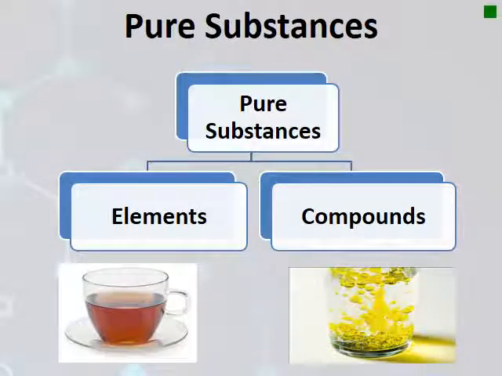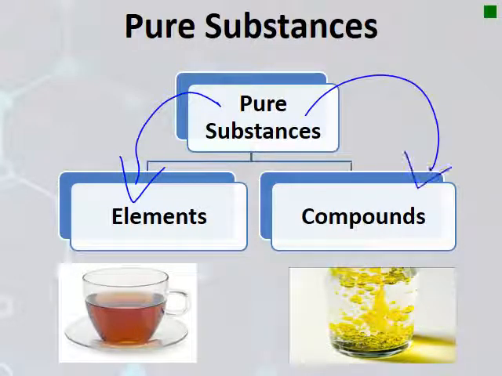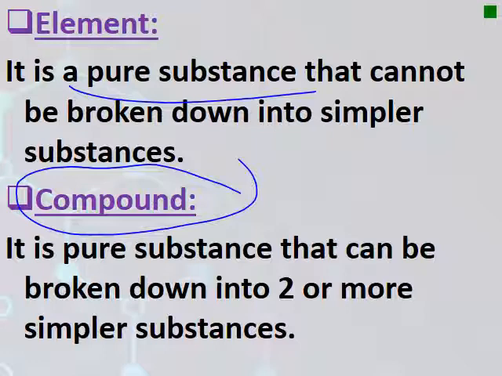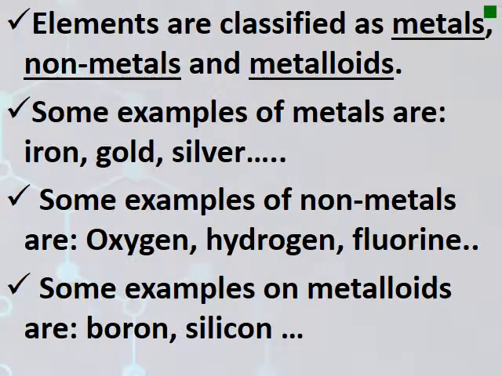Pure substances now. Pure substances are classified as elements or compounds. What is the meaning of an element and what is the meaning of a compound? An element is a pure substance that cannot be broken down into other simpler substances. However, compounds are pure substances that can be broken into two or more simpler substances. We call them compounds.